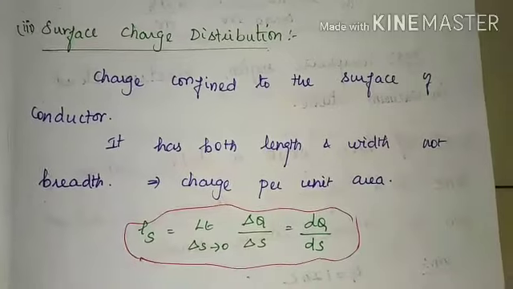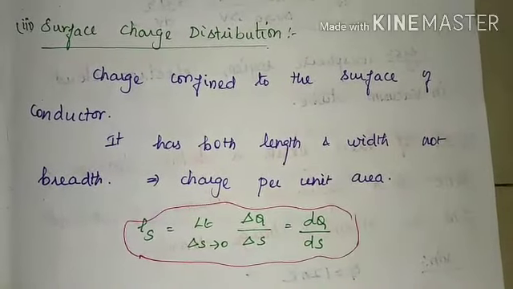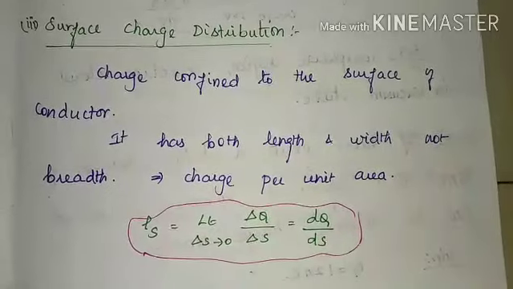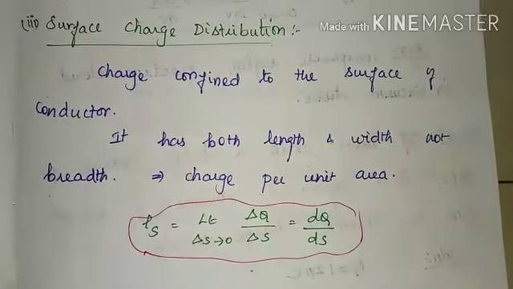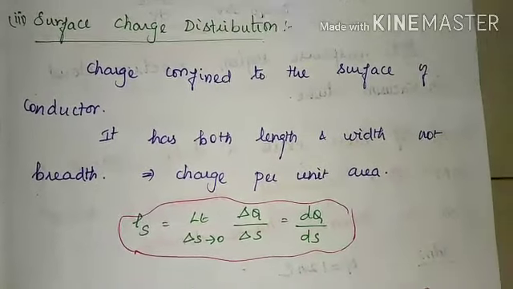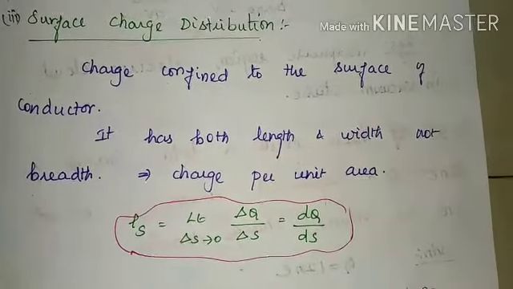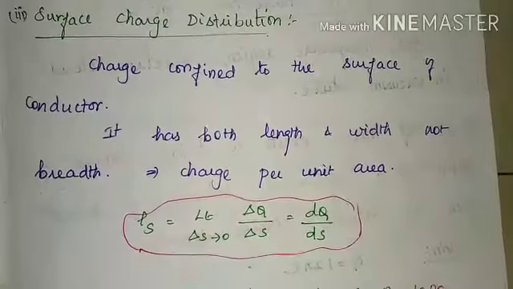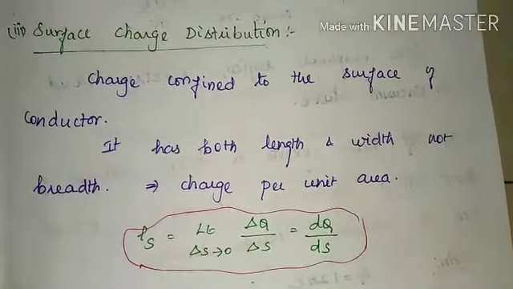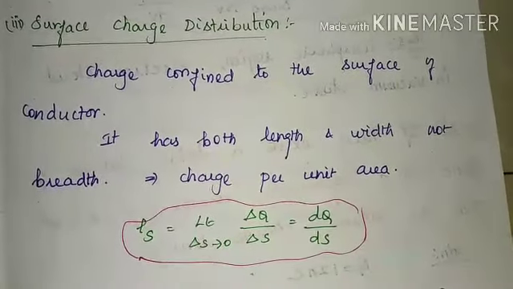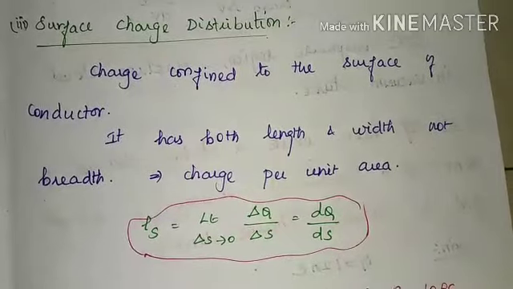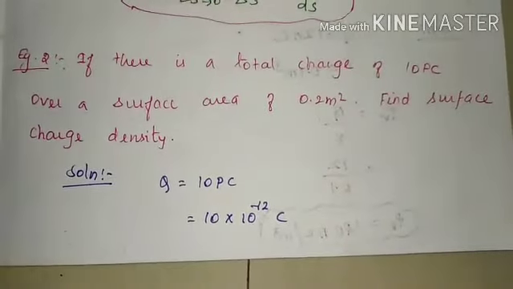For example, surface charge distribution is implemented in the conducting surface of a capacitor. So the example for surface charge distribution is the conducting surface of the capacitor, right? Now we will see the example based on the surface charge distribution. See the example 2 of the session.